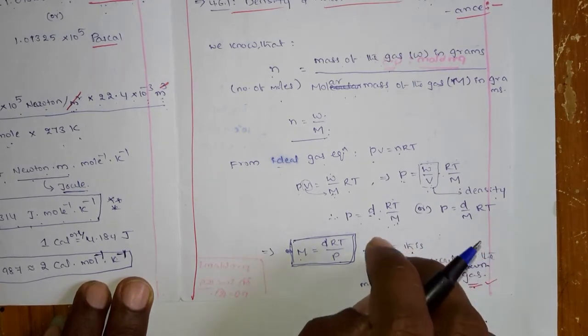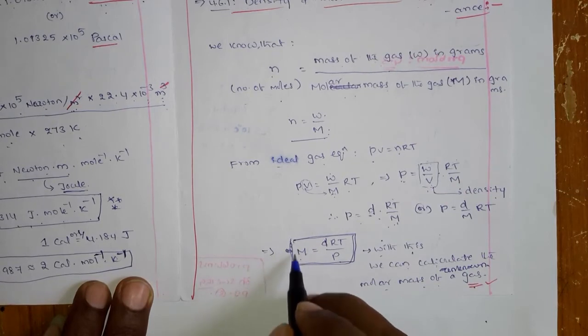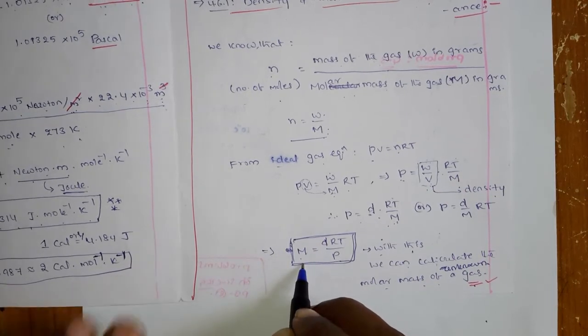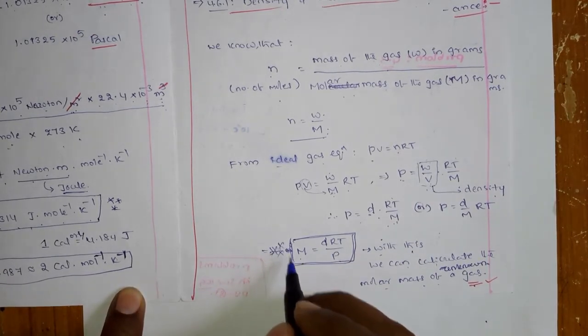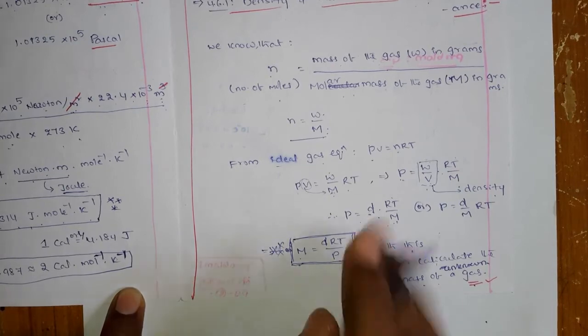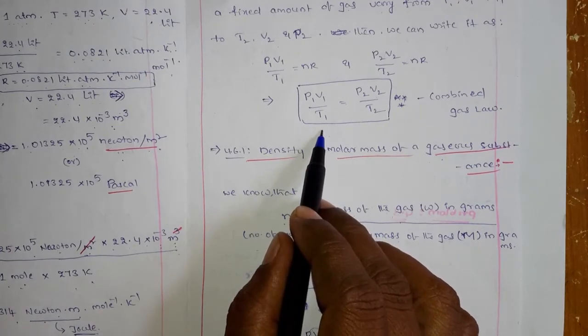So how do you know what that gas is? First you should know the molar mass of that gas. Once you know the molar mass of the gas, you can easily say what that gas is. So this equation is important from the problem's point of view. This equation and the above equation, these two are very very important in problems.